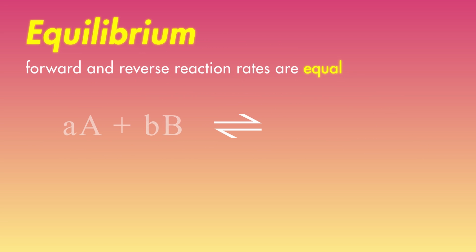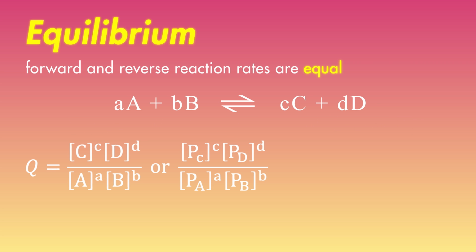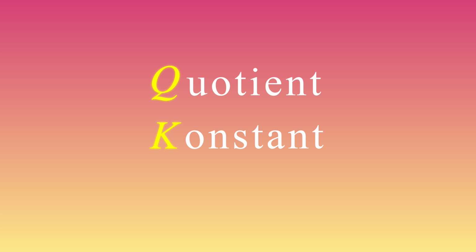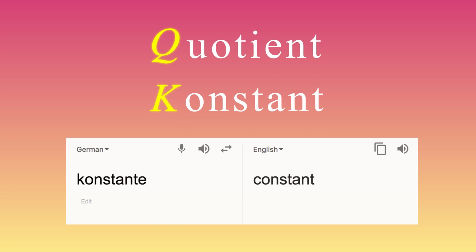When reactants and products are in equilibrium, the reverse and forward rates are equal, and we can express the balance of reactants and products present at that condition using a mathematical expression for the reaction quotient Q, and its numerical value at equilibrium is the equilibrium constant K. That's Q for the quotient and K for the constant. That last one makes more sense if you speak German.